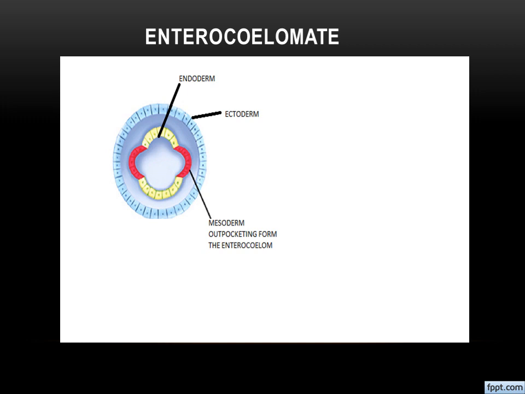This is known as enterocoelomates. This out-pocketing will be formed as a coelom. Is it clear? So those are the types of coelomates: acoelomates, pseudocoelomates as well as eucoelomates. The eucoelomate is further classified into two, that is schizocoelomates as well as enterocoelomates. Understand? Okay. Let us go for the next one.